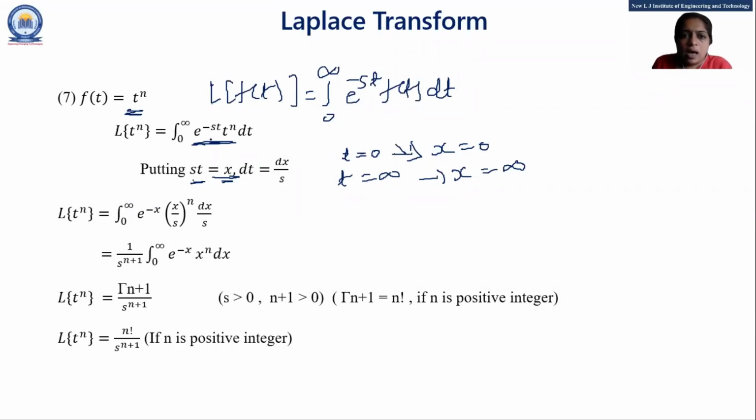E raised to, I replace st by x, so e raised to minus x. This t, if I keep t as the subject, then t is equal to x by s. In the place of this t, t is converted into the form of x by s whole raised to n. And this dt is dx by s. Got it, everyone? If anyone has any doubt, let me know.